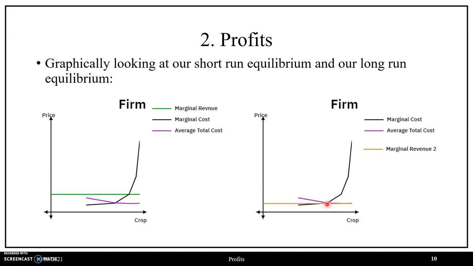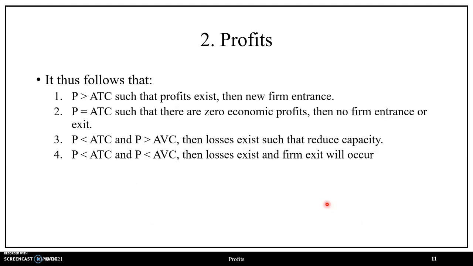This is once again because our equilibrium is going to be price, or marginal revenue, equal to marginal cost for our profit maximizing condition. And since we're intersecting average total cost at its minimum, this means price is equal to average total cost, or zero profits per unit, or zero overall economic profits for this representative firm.